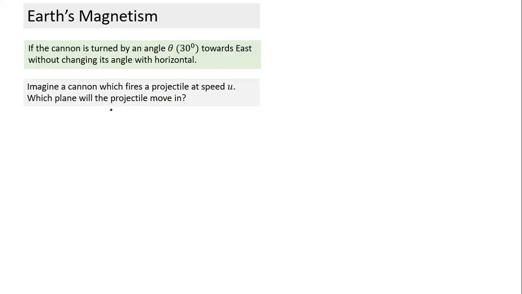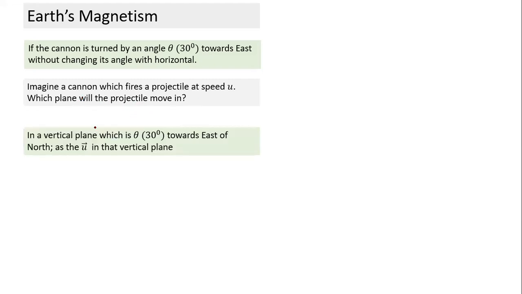So can we define the orientation of this vertical plane? Will it be in the east and the north plane, sir? No. Basically, the vertical plane will make an angle of 30 degrees with the vertical plane passing through north. Can I say that? Yes, you can say. The vertical plane will make a 30 degree angle towards east with respect to the vertical plane towards north. So theta is 30 degrees towards east of north, and u is in that vertical plane.